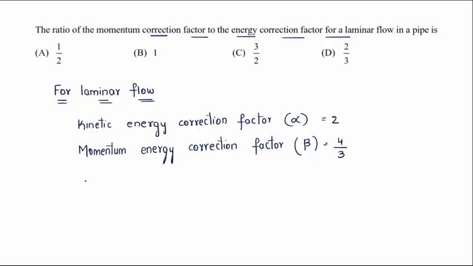So obviously the question here is the momentum correction factor by the kinetic energy correction factor. 4 by 3 by 2, obviously 2 by 3. Simple question. Option D is the right answer for the given question. 2 by 3 is the answer, right?